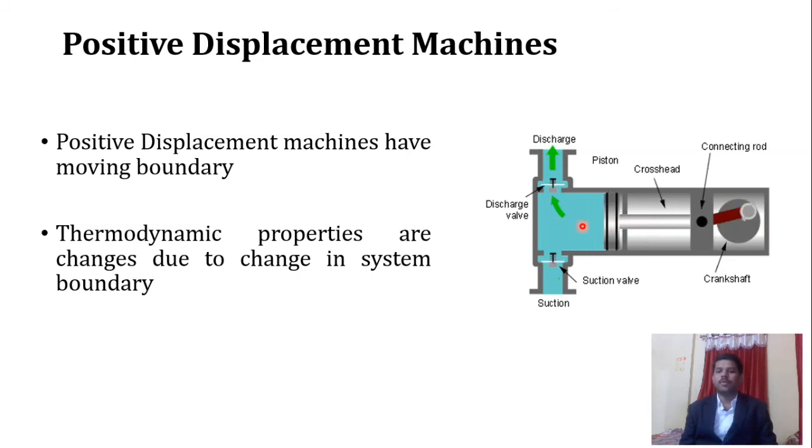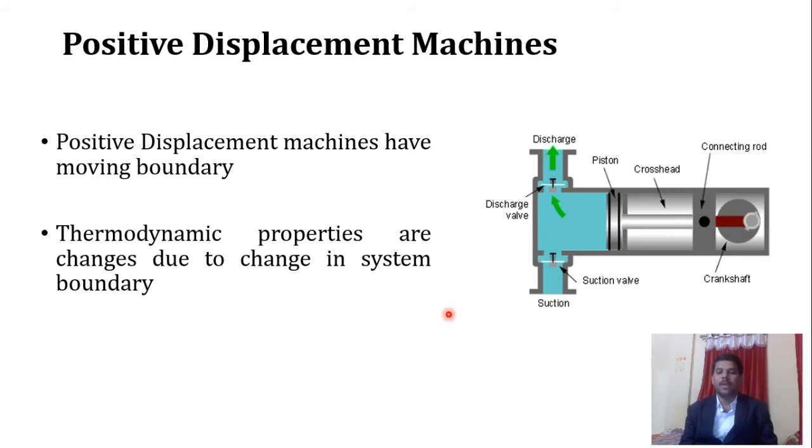This to and fro motion is caused by the crosshead and connecting rod assembly. When the piston moves from the right hand dead center to the left hand dead center, these are what we call the two dead ends, or dead centers. When the piston moves from right to left, or from left to right, suction will occur. Obviously there is no air available in the initial stages, so what happens is what we call suction.